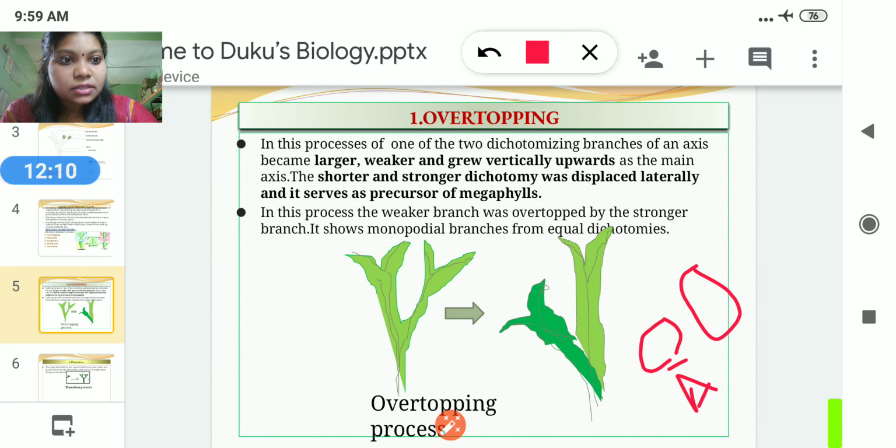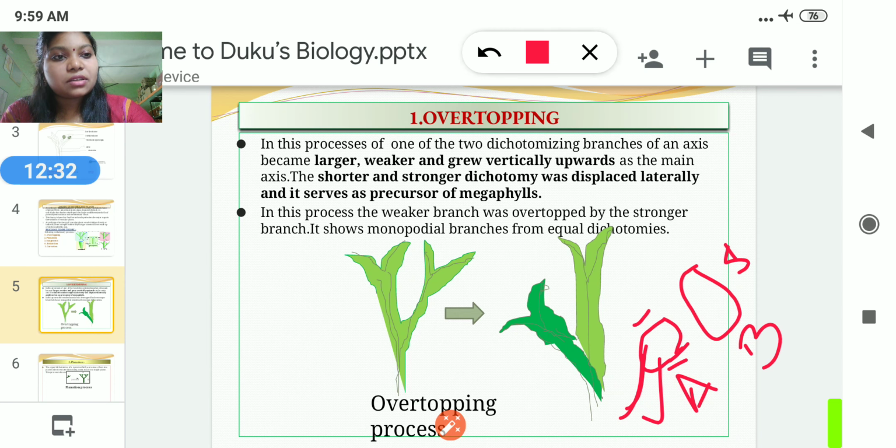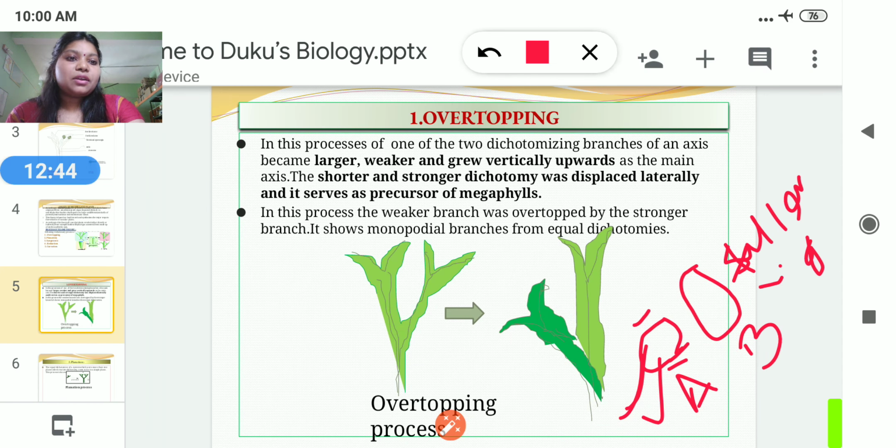So let's start. A is a person and B is a person. What you have seen here is that A is small. Here the condition is A is the smaller, thicker and healthier one, and B is the taller, higher and weaker one. Clear? Then here, in case of the overtopping process, what actually occurs between A and B?